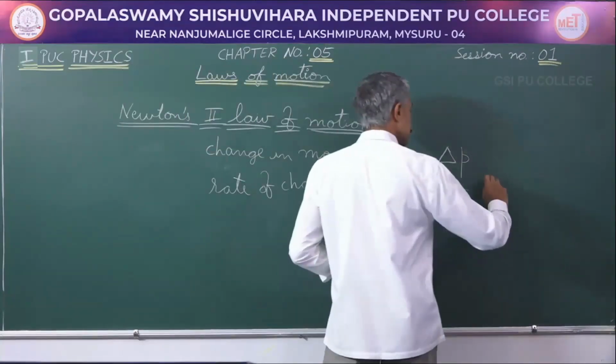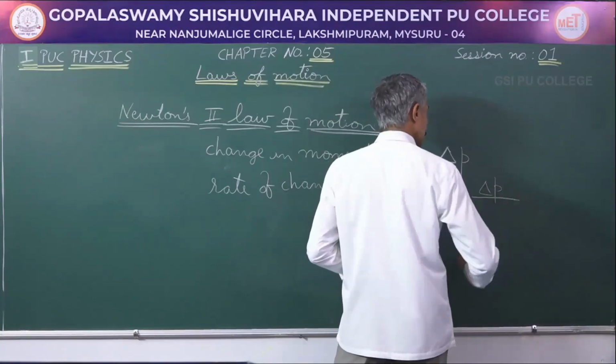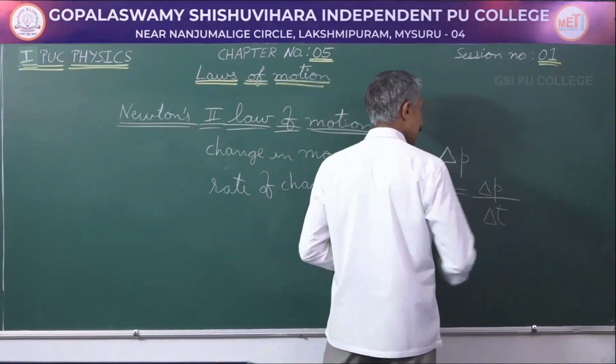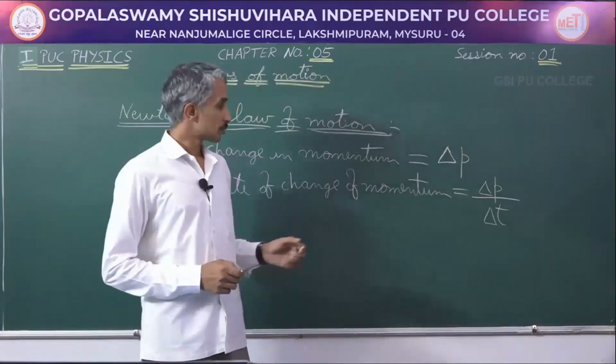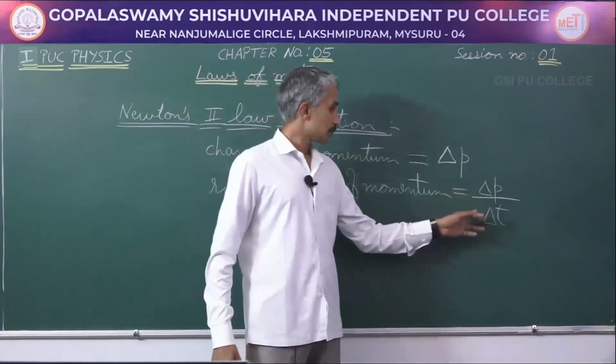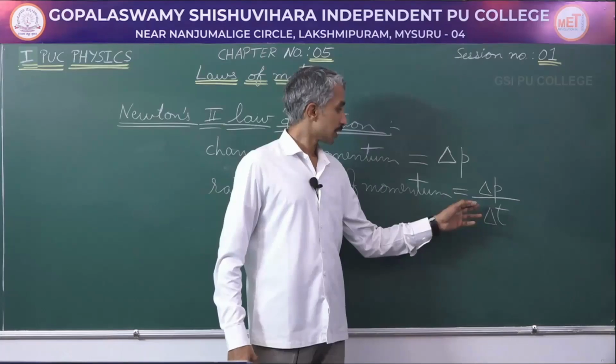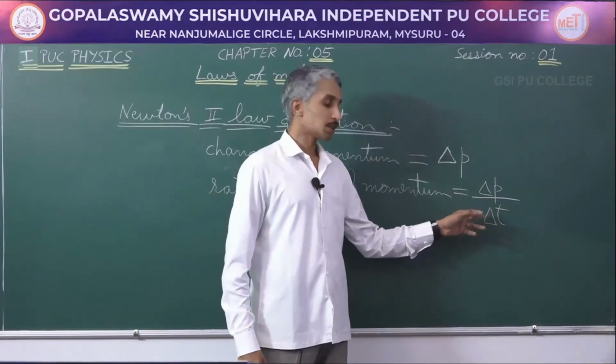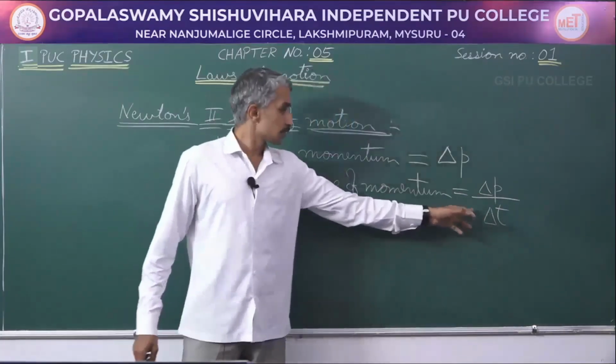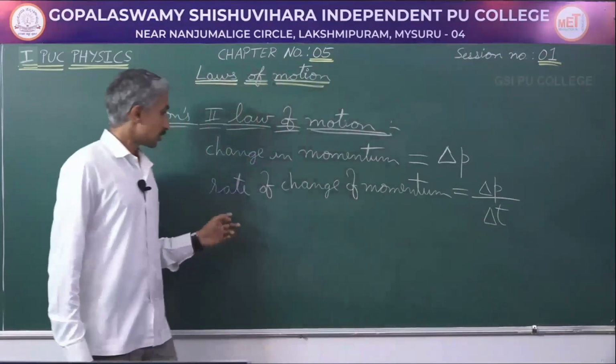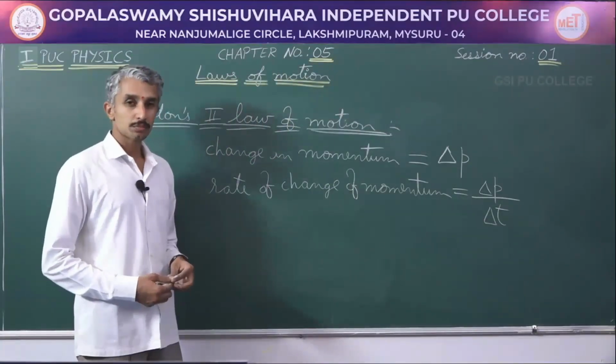This is change in momentum divided by the time taken to change its momentum. So delta P by delta T. I can read it as delta P by delta T. This expression represents rate of change of momentum.